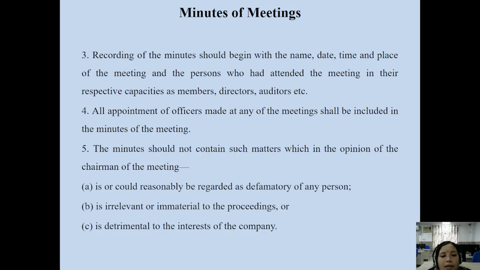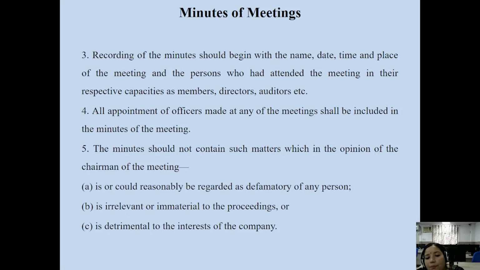So minutes should not contain such matters which, in the opinion of the chairman of the meeting, could be regarded as defamatory of any person. If your intention is to defame any person, that matter should not be contained in the minutes of the meeting. Suppose in the meeting some person tries to defame another person, the minutes should not contain that matter, which in the opinion of the chairman of the meeting could reasonably be regarded as defamatory of any person.